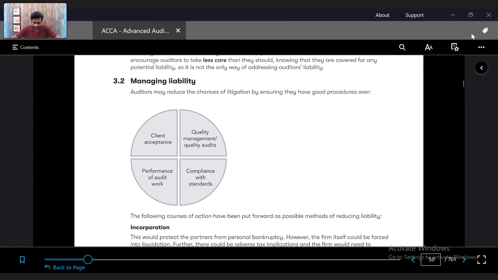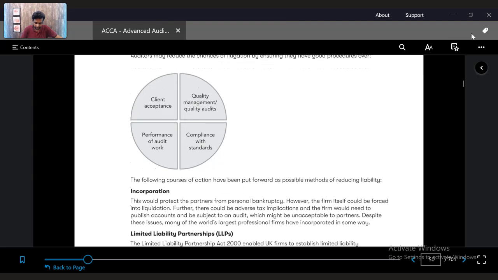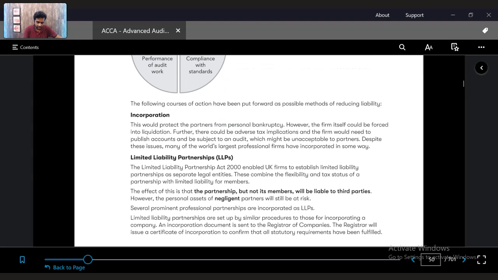One way of doing this is in terms of incorporation. They are registered as limited liability partnerships. So to reduce the cost of insurance, fidelity guarantee insurance premiums, etc., the term limited liability partnership came into existence. Now, in this case, if one partner is negligent, the personal assets of other partners will not be at risk. It will be with only one partner.